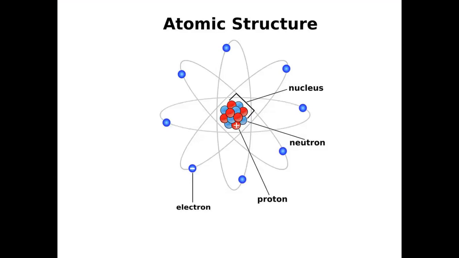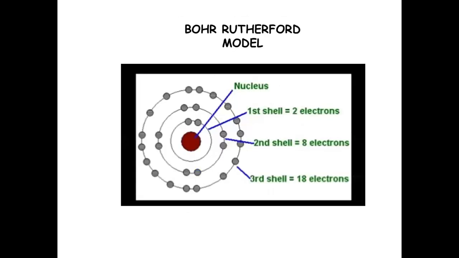Inside the atom, we have the nucleus. In the nucleus, the protons and neutrons comprise the nucleus. Protons are positively charged and neutrons are neutral, they do not carry any charge. And outside the nucleus, we have the negatively charged electrons running in orbitals.